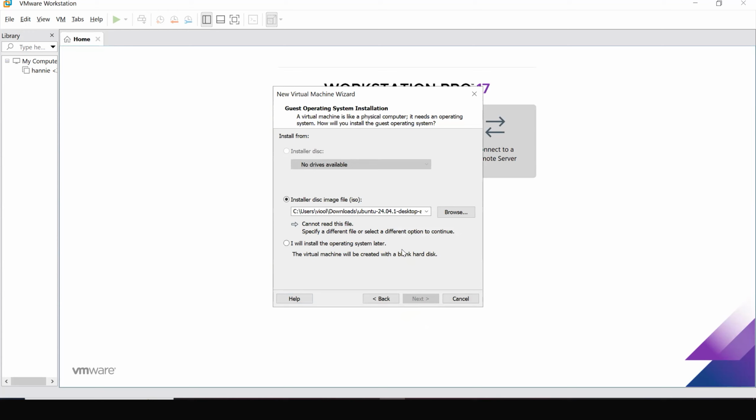Next is installing the guest operating system, where there are several options we can choose. We can either install from a disk, which we do not have right now, or install it from a disk image file or .iso, which we will be doing. And the last one is installing the operating system later.